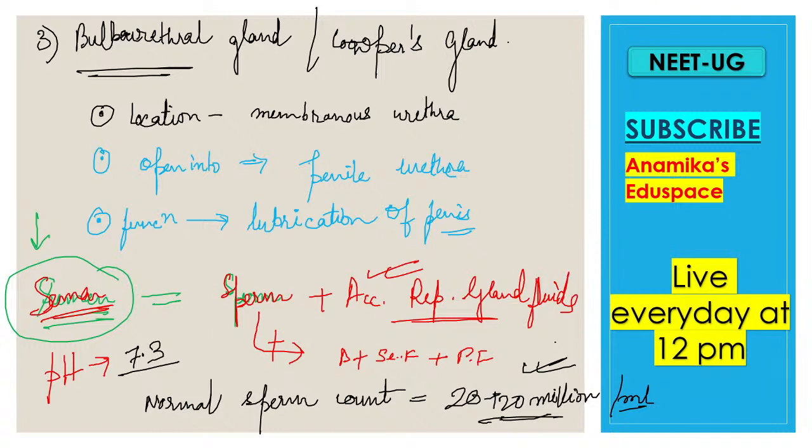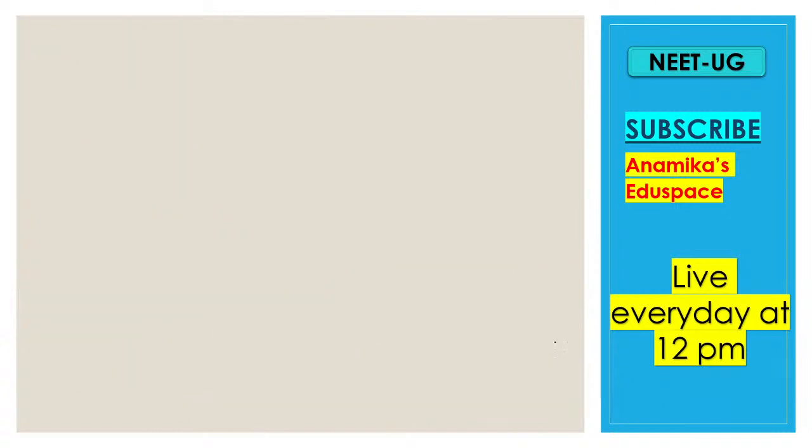Okay, next. Now we study about the kitchen of the sperm, where the sperm is produced. We have studied about sperm. Now where is the sperm produced? The sperm is produced in the seminiferous tubule. What is seminiferous tubule?